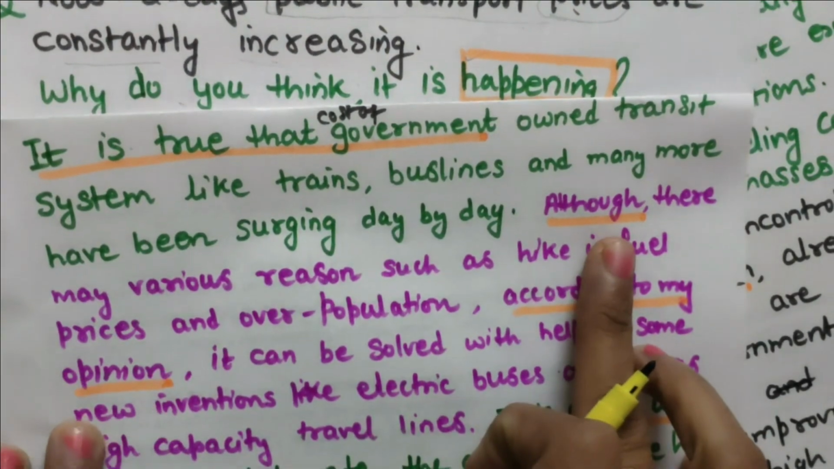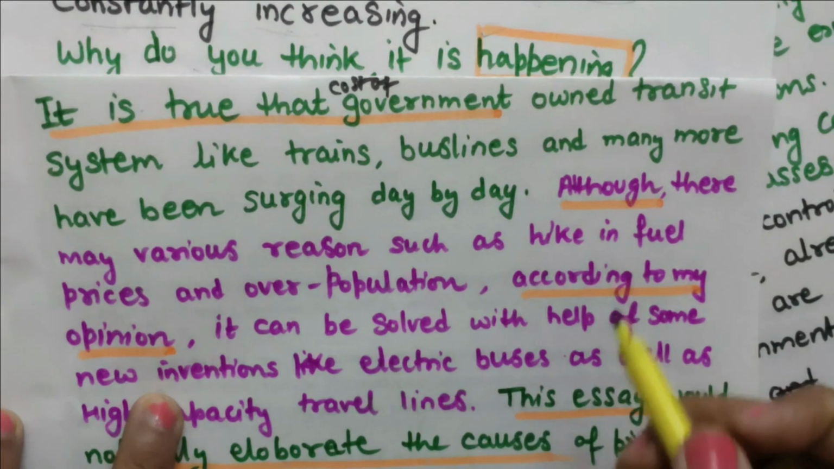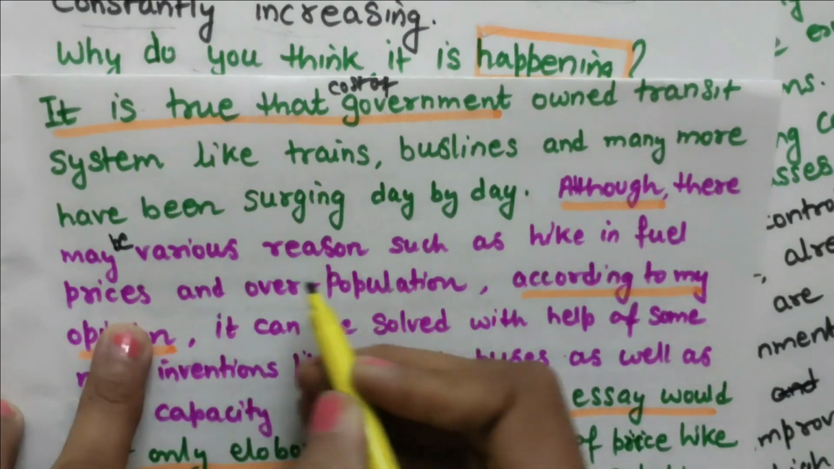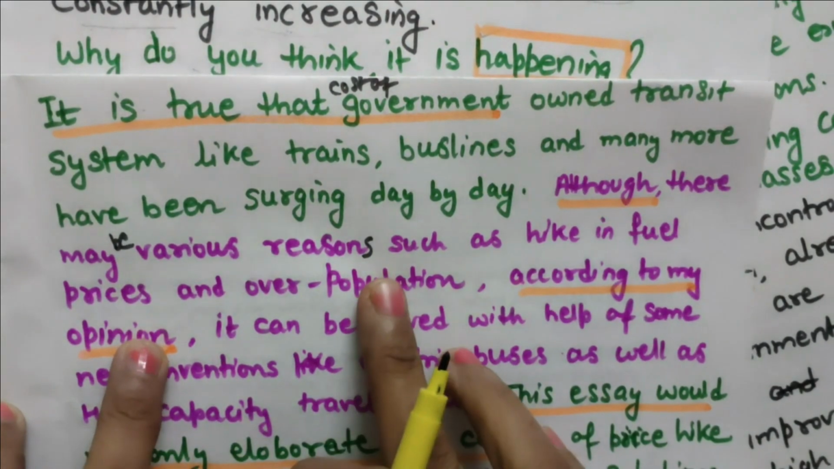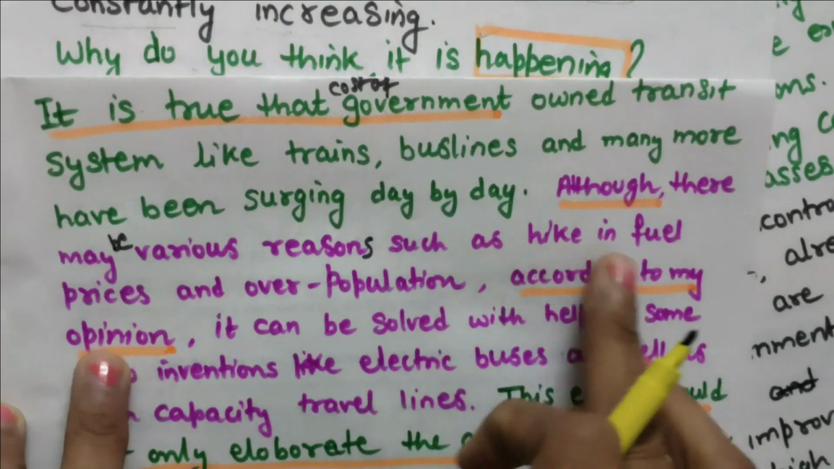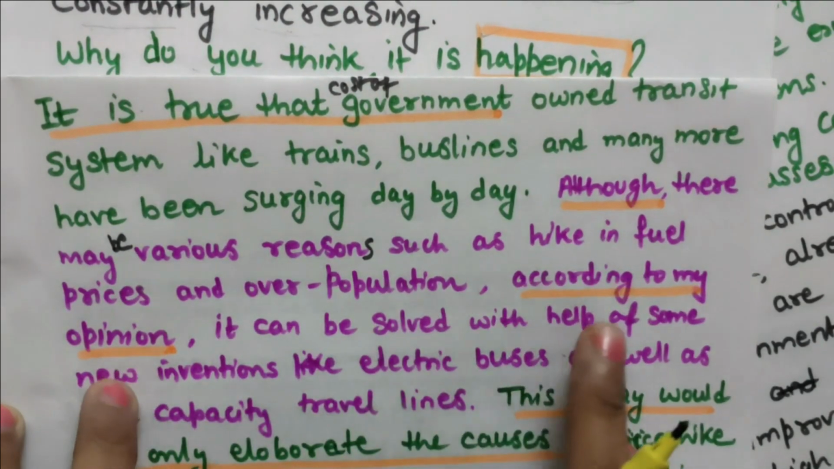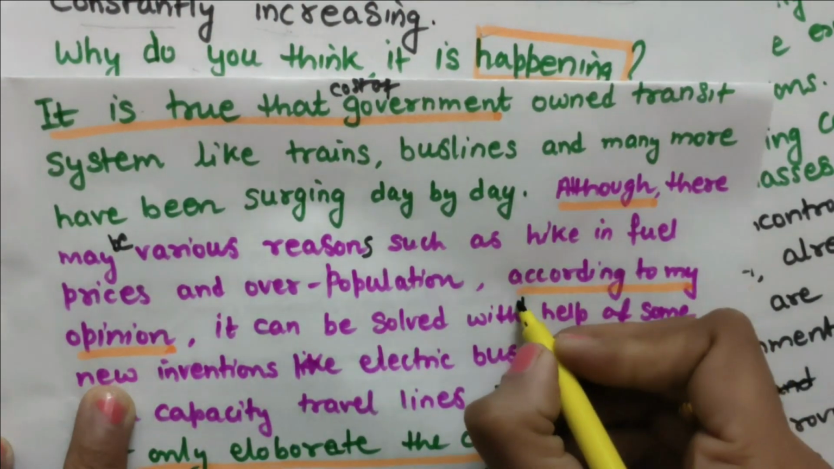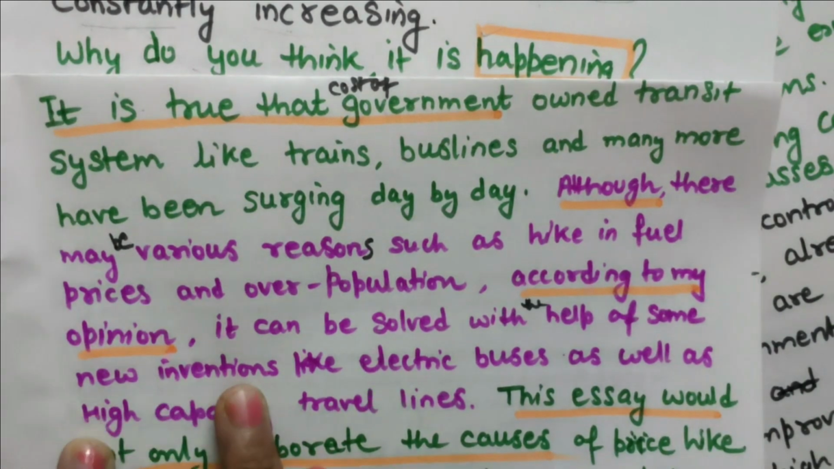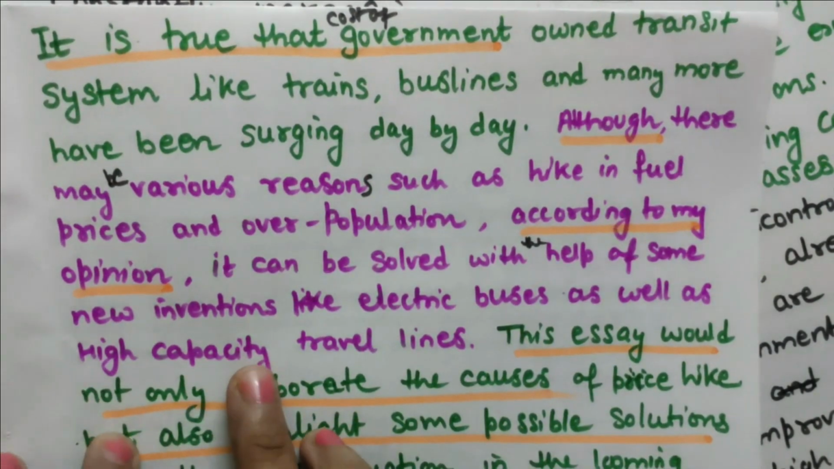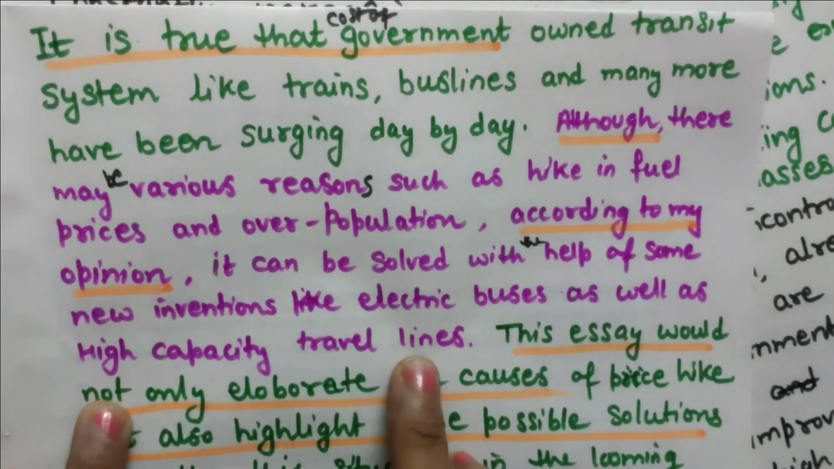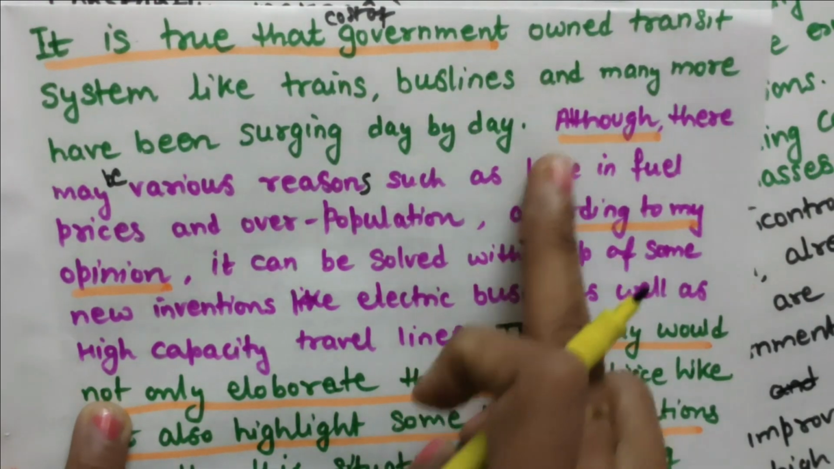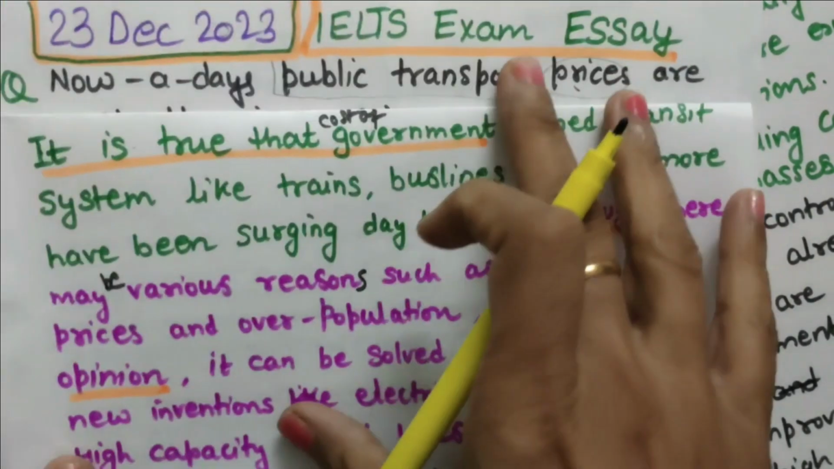Okay, next, although, now I have used all the sentence structure here. See this, although there may be various reasons. See this, so many mistakes I have made. Various reasons such as hike in fuel prices, overpopulation. According to my opinion, it can be solved with the help of some new inventions like electric buses as well as high capacity travel lines. Okay, travel services, you can write it. Okay, so I have started with all those sentence structures because this is a 2-part question.